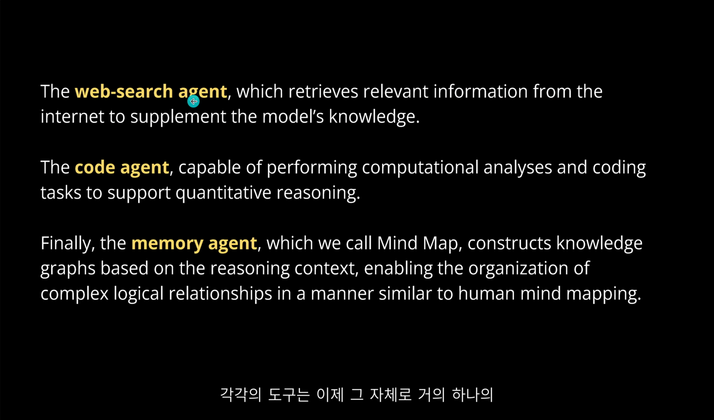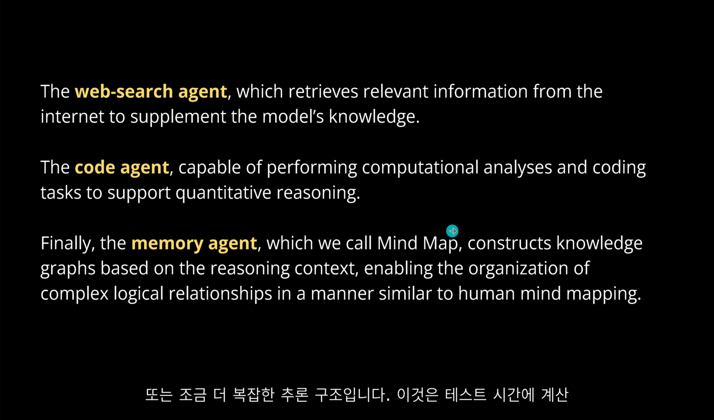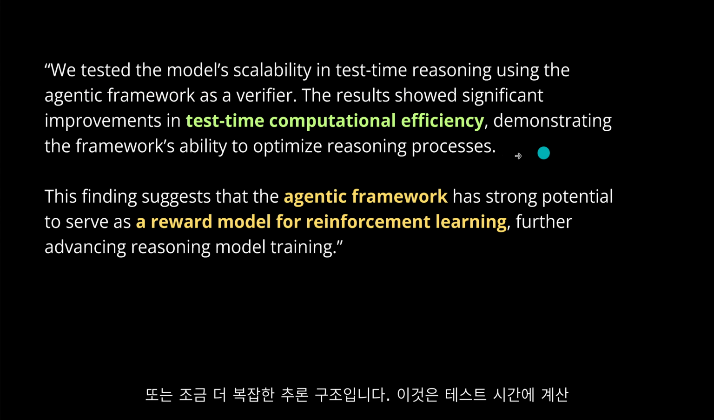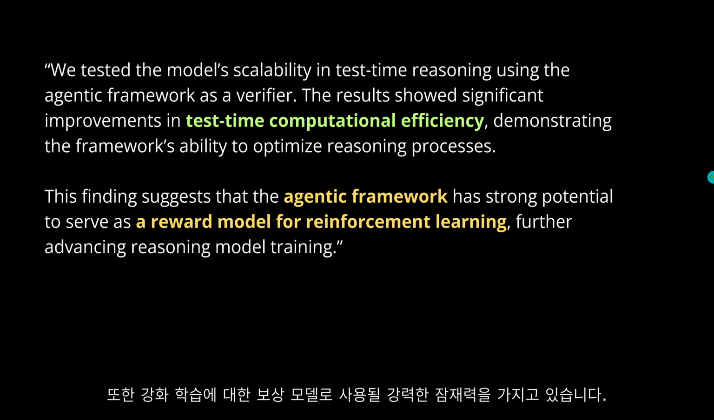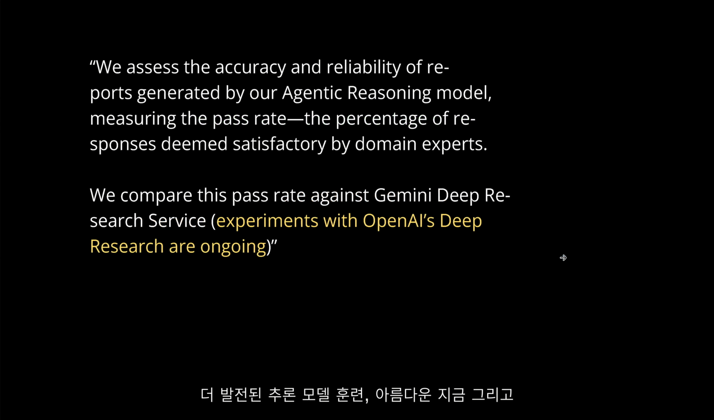And as you see, they found with a simple three-some here, of a search agent, of a coding agent, and of a memory agent who builds here either a two-dimensional mind map or maybe a little bit more complex reasoning structure, this is great to show that test-time computational efficiency goes up. And this agentic framework has also a strong potential to serve as a reward model for the reinforcement learning, further advancing reasoning model training. Beautiful, yeah?